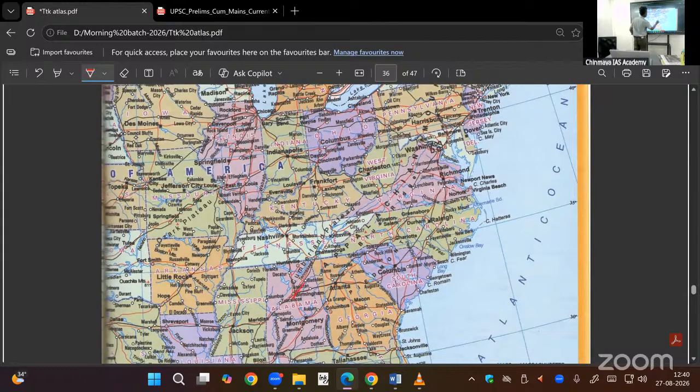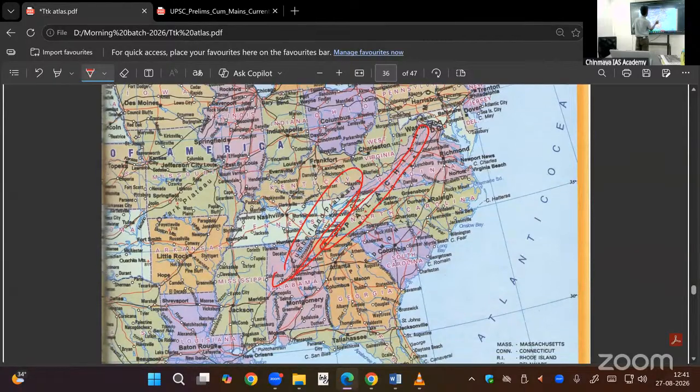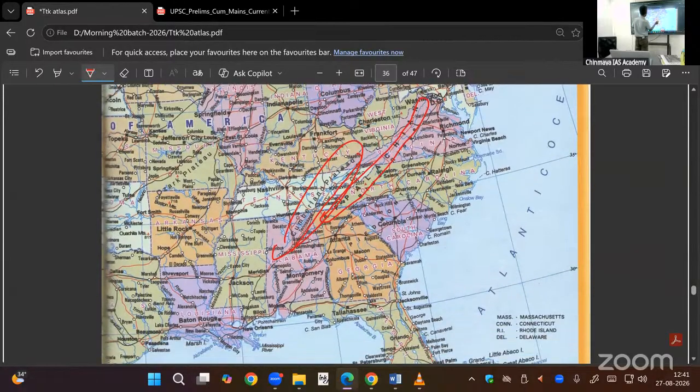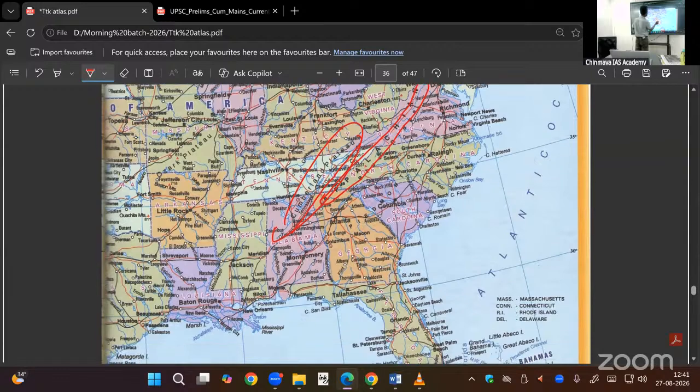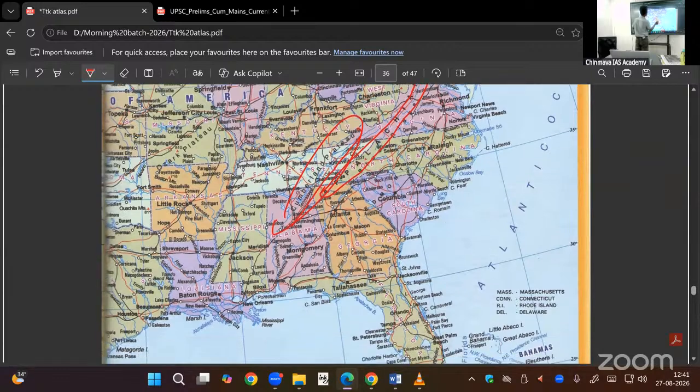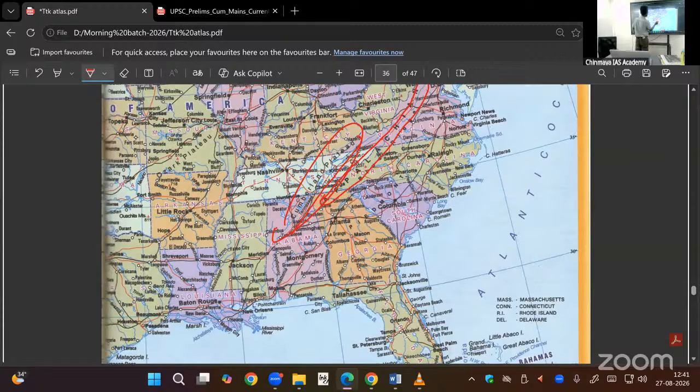So Appalachian Mountain, Cumberland Plateau, then Appalachian Mountain, it is there. On this side, if you see, you can find the river. Oh, Tennessee.